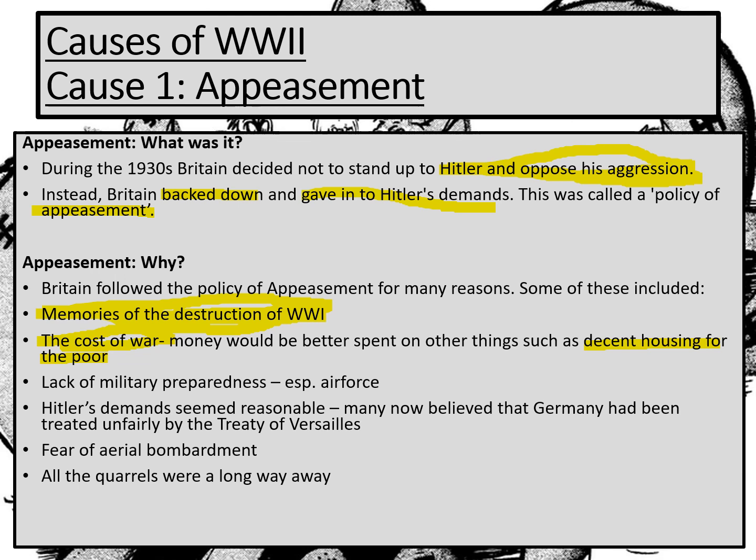Linked to that one, the government hadn't been spending much on weapons, etc., and making Britain's armed forces more modern in the 1930s. So what we had was a real lack of military preparedness. In particular, the British hadn't massively invested in their air force, and at this point we didn't have a radar system. So it made sense to give in to Hitler because at this point we felt that we would have been defeated in a war.